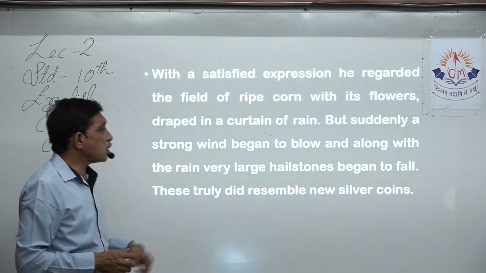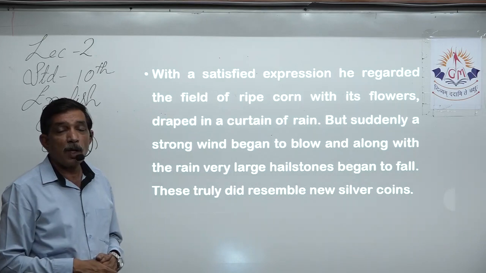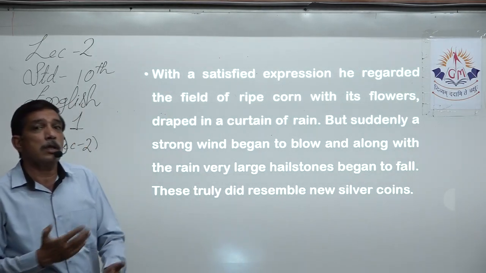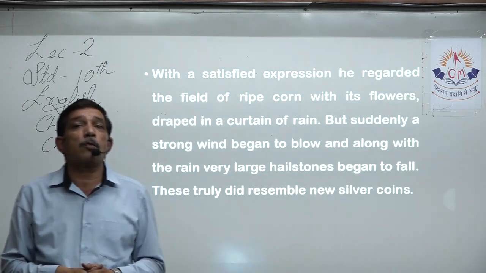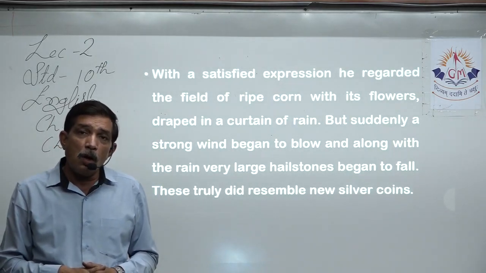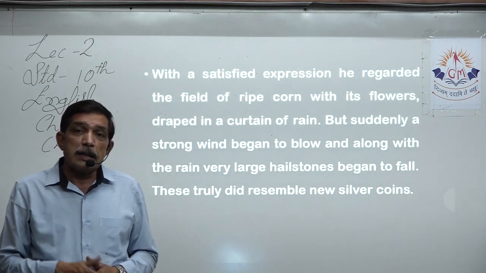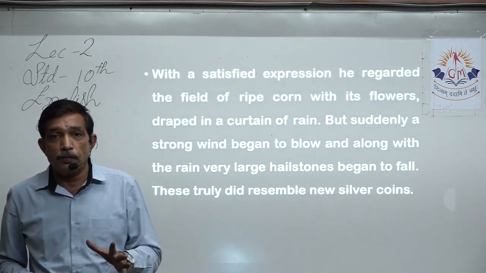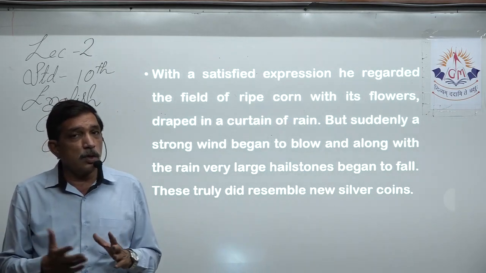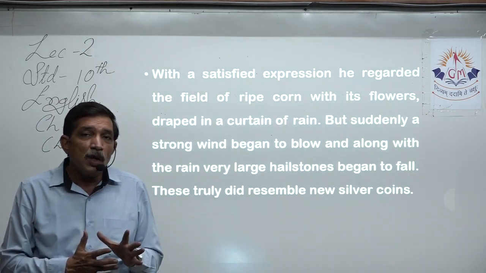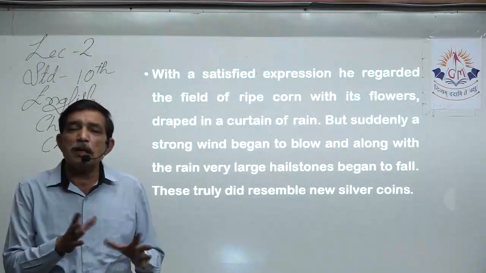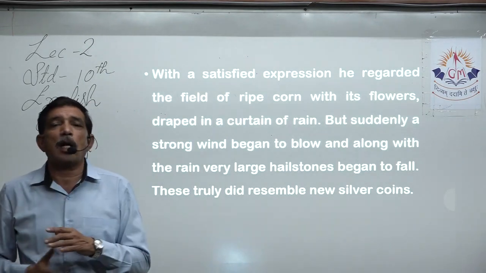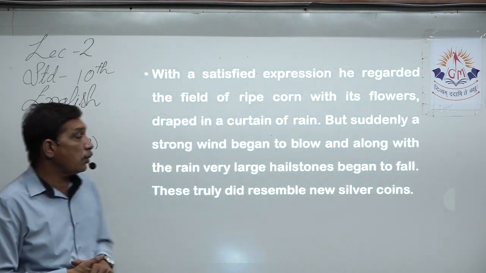But suddenly a strong wind began to blow. Might be a gentle breeze was there. The gentle breeze might have turned into a little bit more forceful wind, but now all of a sudden that gentle wind suddenly became strong. Now what happens? We usually know when there is more wind, you don't get more rain. You just get a little bit of rain, and the wind carries away the clouds somewhere else. So let's see what happens.